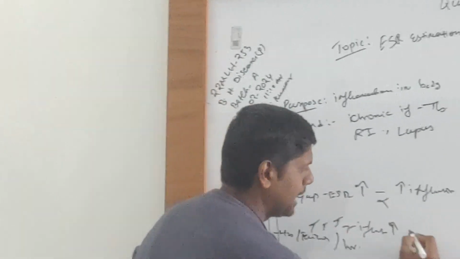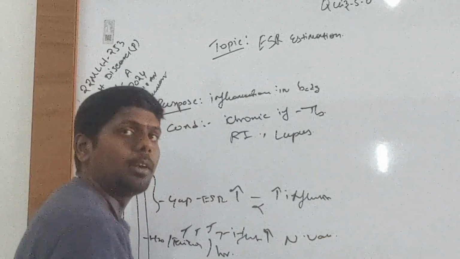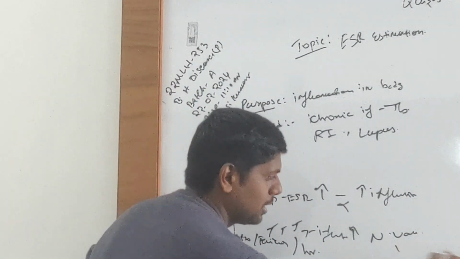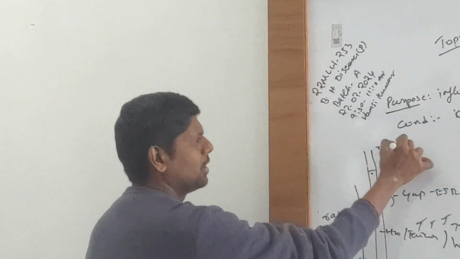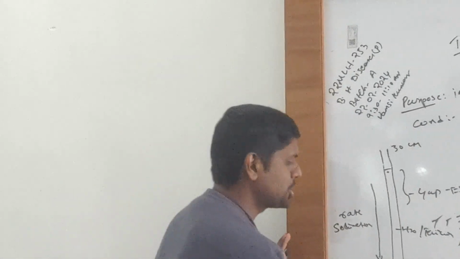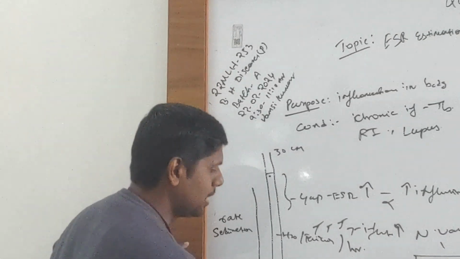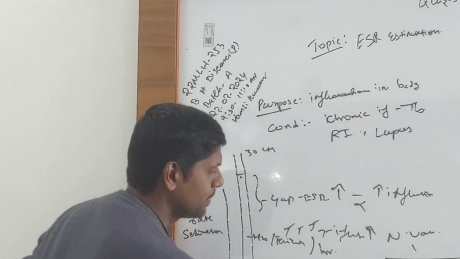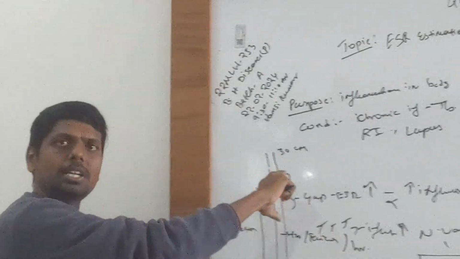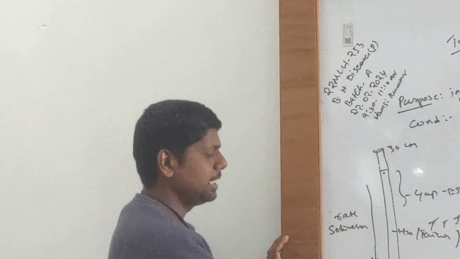First of all, let me write the normal values. Normal values of ESR are of two types. There is a 30 centimeters glass rod that is called the Westergren rod, the Westergren method. It is 30 centimeters long, and both the ends are open.